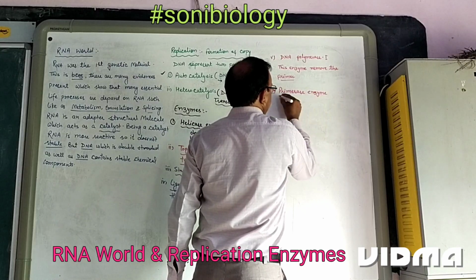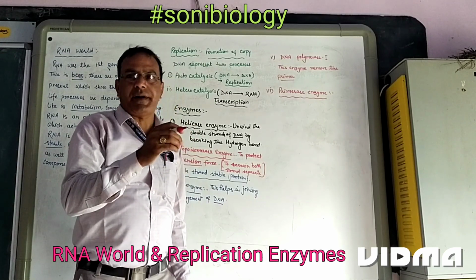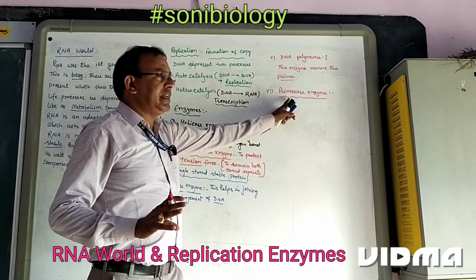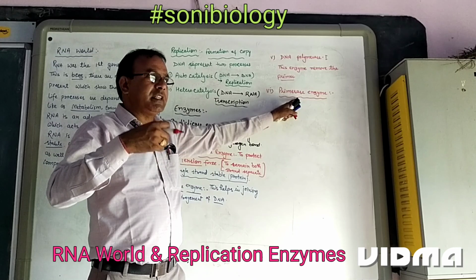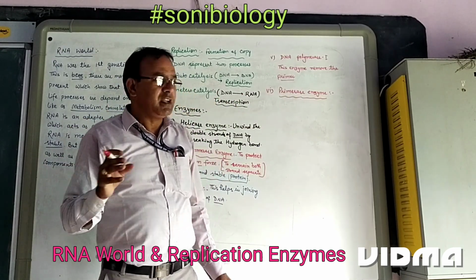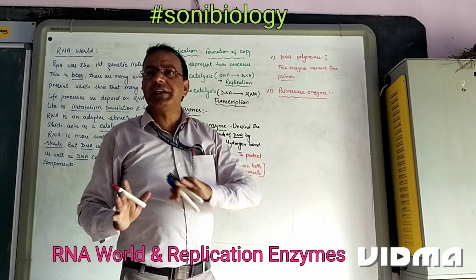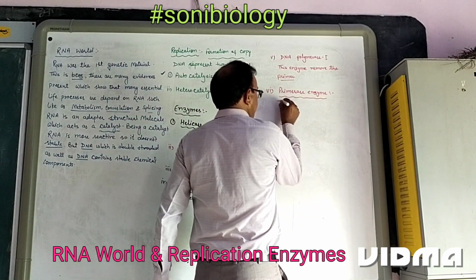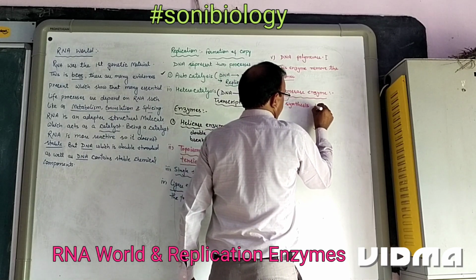This enzyme is responsible for synthesis of the primer. Whenever we adjust a primer at the strand to start making its copy, first of all the primase enzyme is required rather than DNA polymerase 1, because the primer has to be synthesized and attached, then the complete copy of DNA can take place. As the copy of DNA is completed, DNA polymerase 1 removes the primer. Primase enzyme synthesizes the primer.